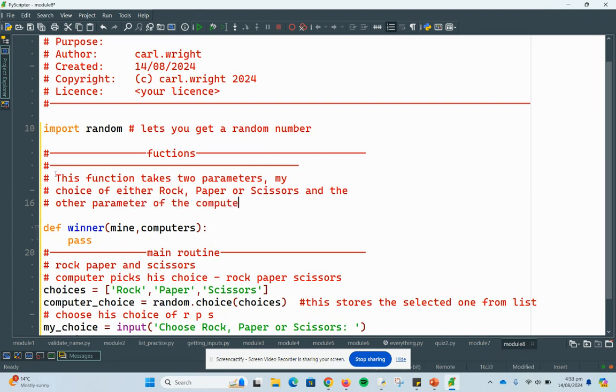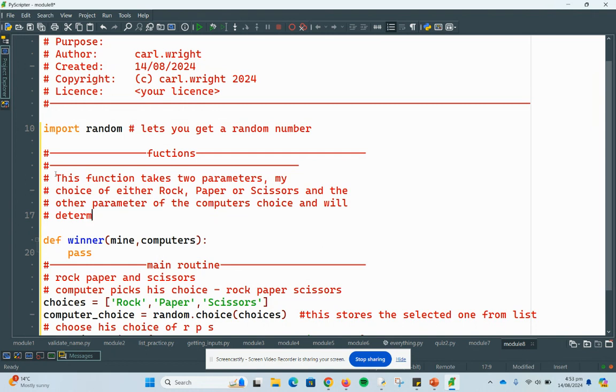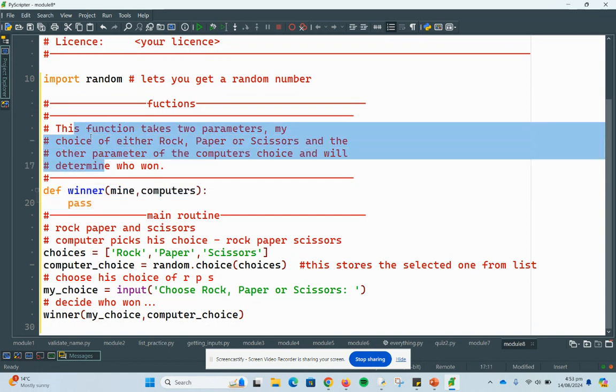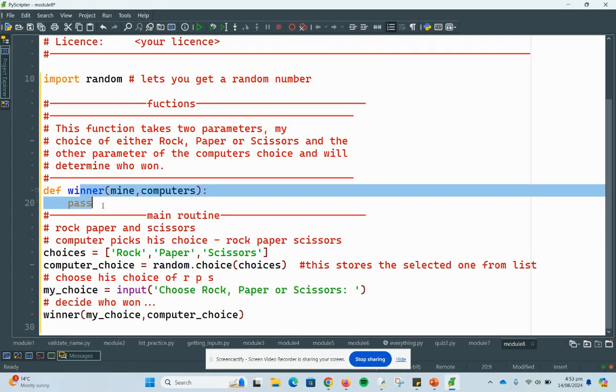Of the computer's choice, and will determine who won. So what is a and if we go down and we comment that off and make it look tidy, nice, there's my block comment above my function that I've described my functions, because you want to do that. You want to describe what the function does. This is saying what the block of code under that function does. It's called behavior. So it's saying, what does this entire piece of code do?